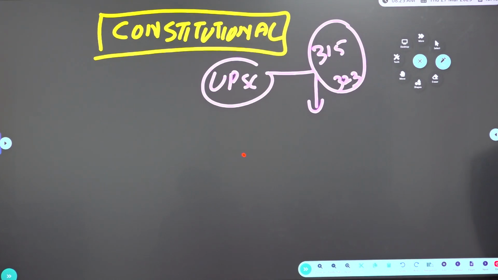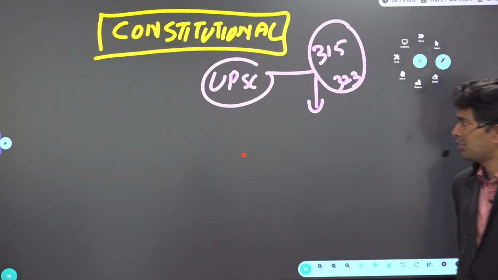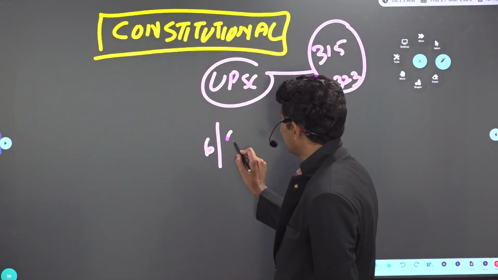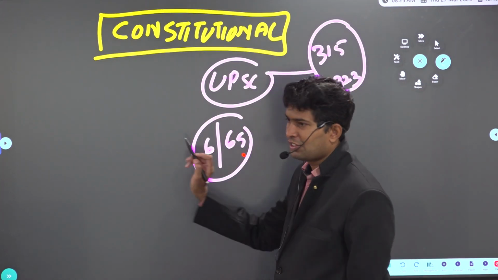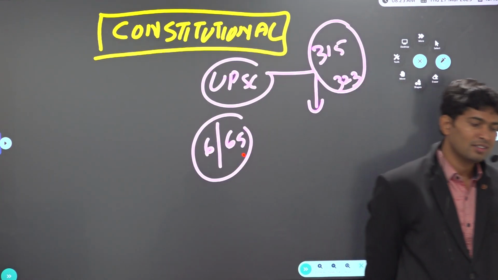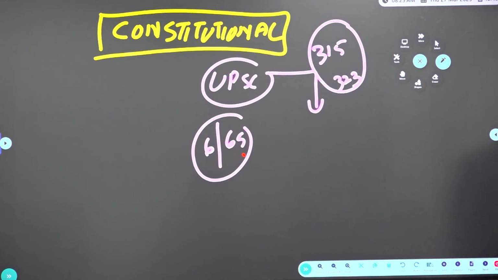Now, it consists of a chairman and members. What is the term of the UPSC chairman and the members? 6 years or 65 years? Whichever is later or whichever is earlier? Whichever is earlier. 6 years or 65 years of age, whichever is earlier.